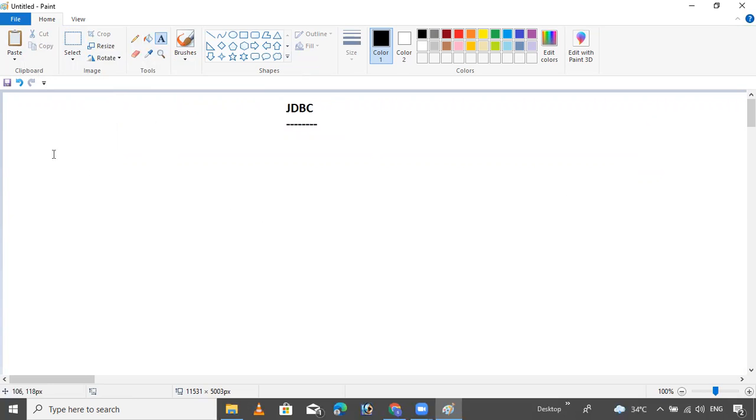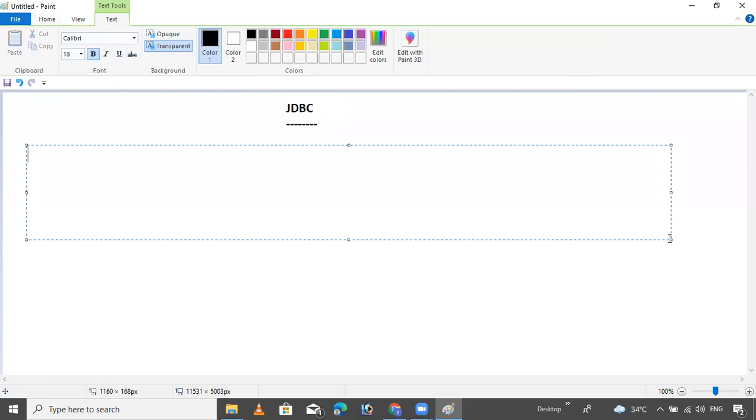Yesterday I asked one question: why do we need a database? Storing the data. Later we will discuss. I want to show some more points about storage areas. How many areas are there where we can store the data?